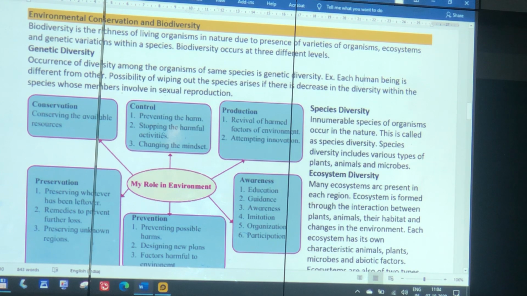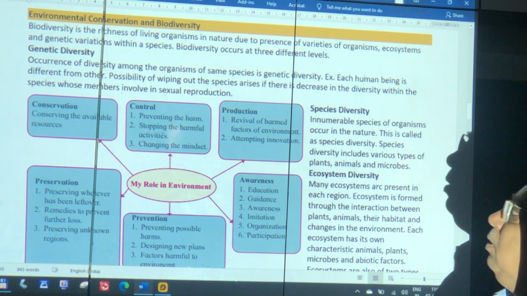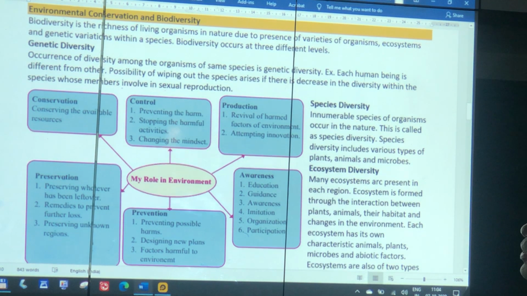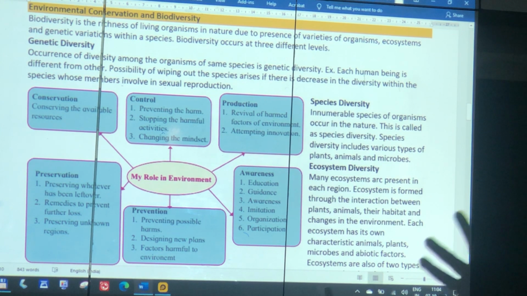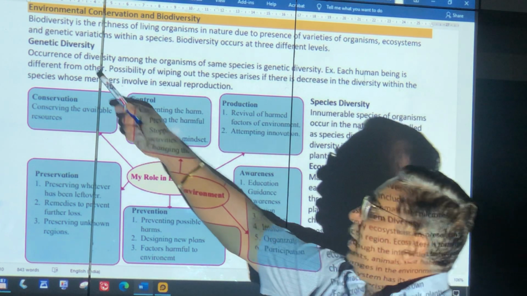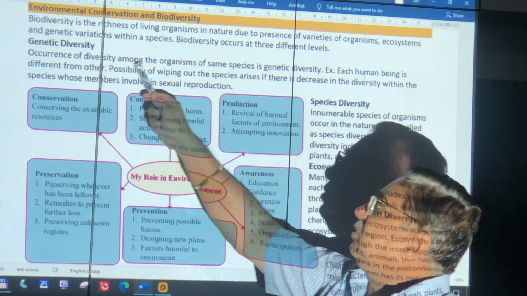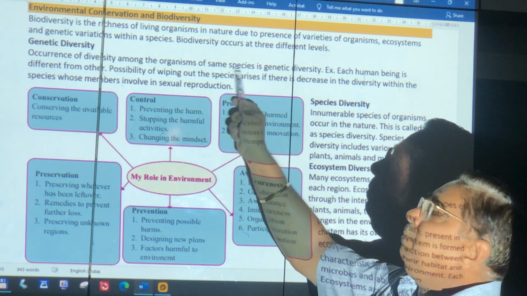Environmental conservation and biodiversity. What is biodiversity? Richness, how many living organisms are in nature, how many ecosystems, how many types of animals. There are three levels at which we can study biodiversity. Bio, living; diversity, different forms. Now, a simple definition of genetic diversity: occurrence of diversity among the organisms of the same species.